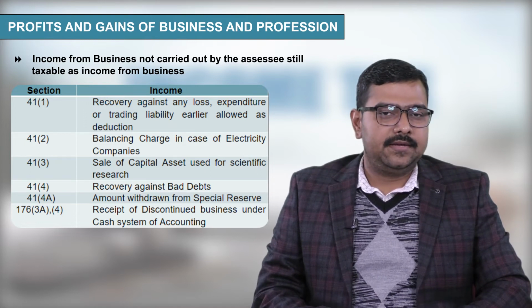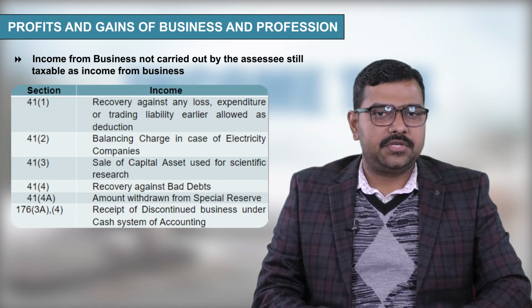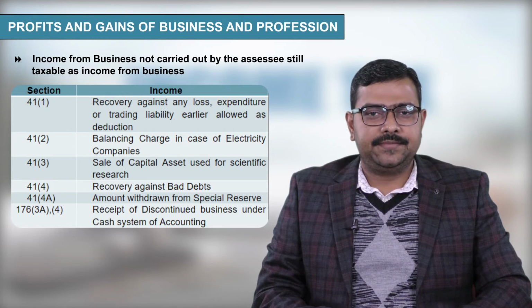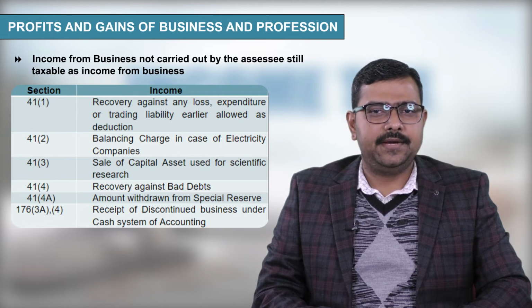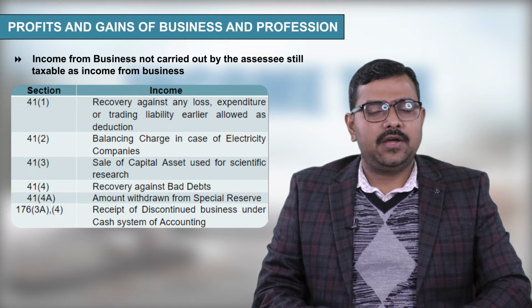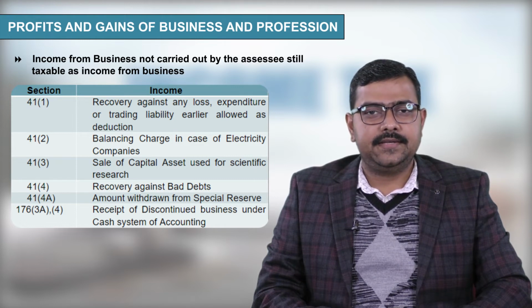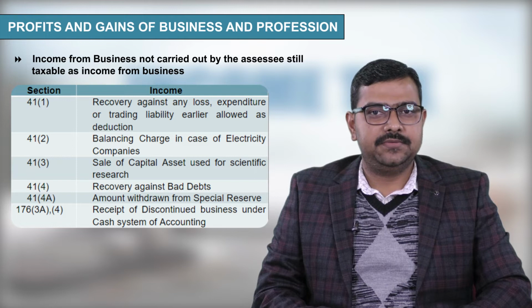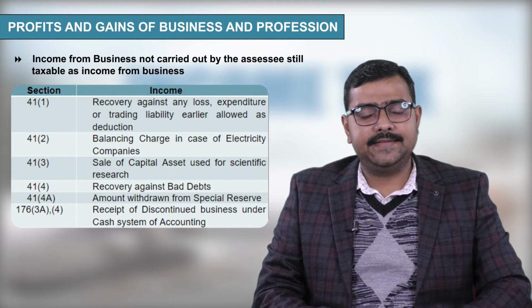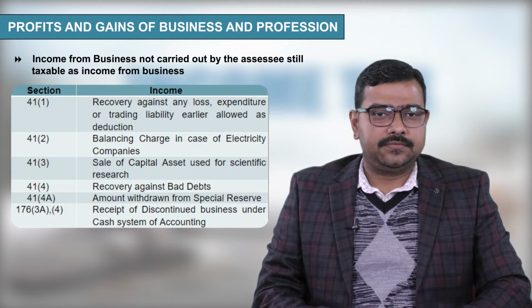For example, let us say the first section, section 41 subsection 1. If you have recovered any loss, expenditure or trading liability which was earlier allowed as a deduction, and you have recovered it in the current previous year, then that income shall be taxable under the head of PGBP, despite the fact that business is not carried on.